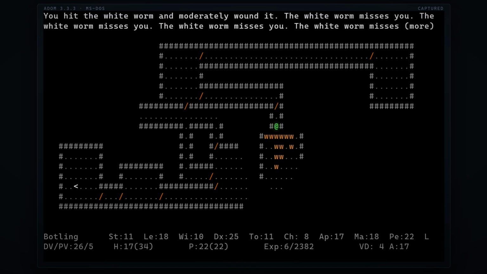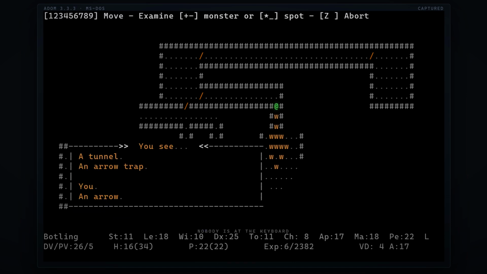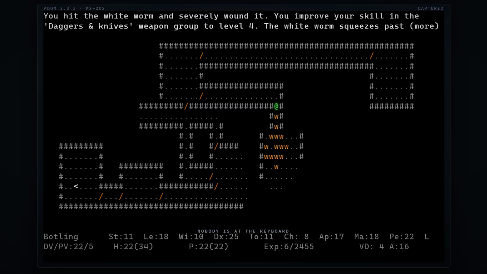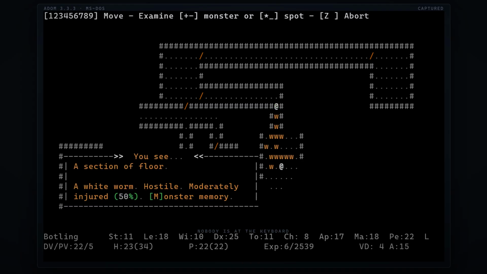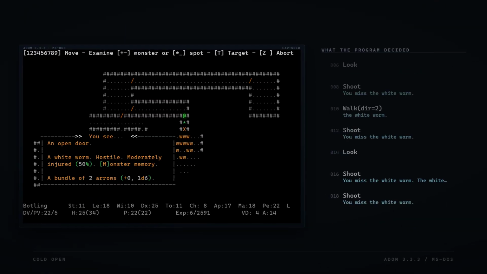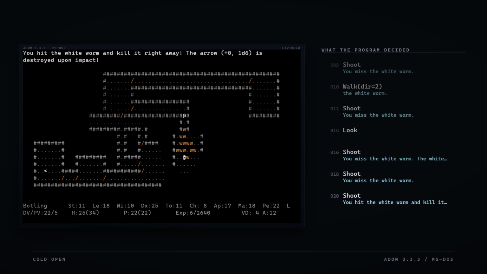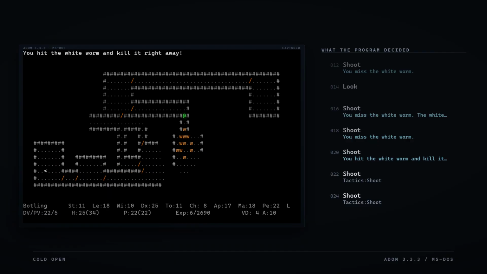Nobody is playing this. No human at the keyboard. That's a program, reading the screen, deciding what to do, and pressing the keys. Every line appearing on the right is a decision it made. Both halves are the same run.